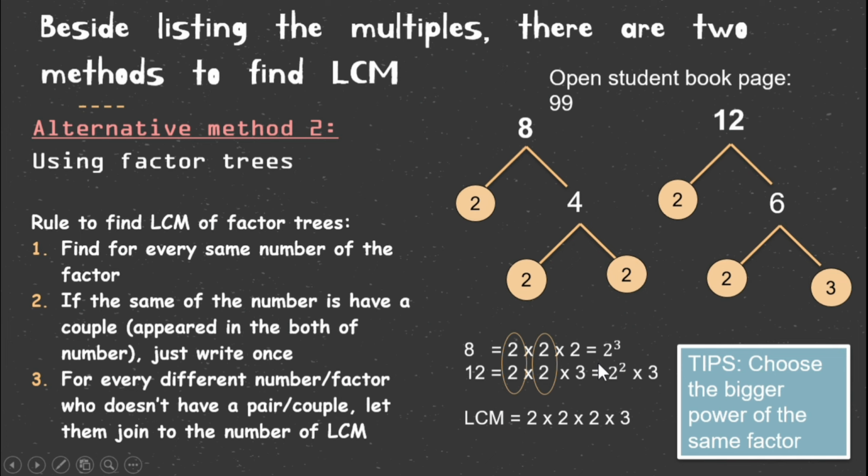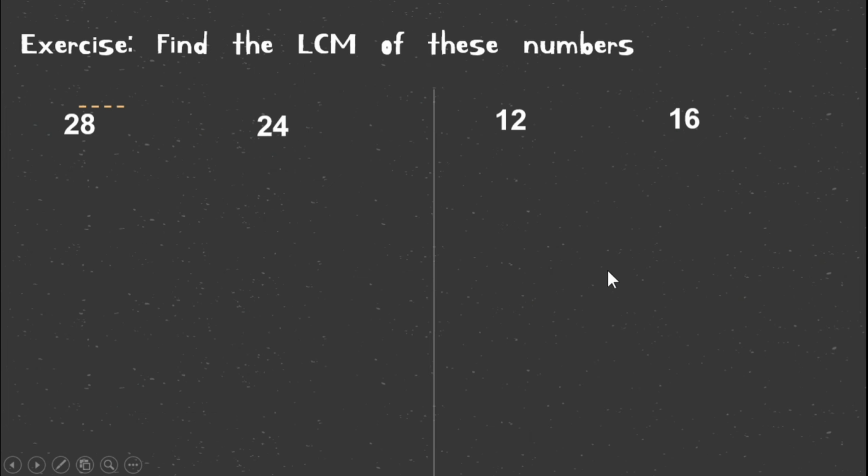And this is the tip: choose the bigger power of the same factor, and it will be 2 to the power of 3 times 3, which is equal to 24. This is the way to find the LCM. Now let's go to the exercise. Let's find the LCM of these numbers.